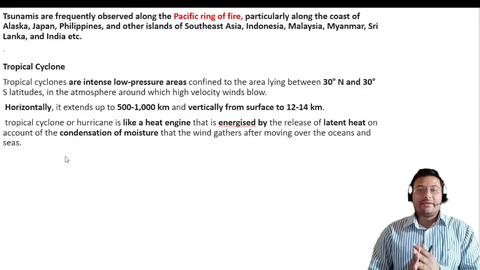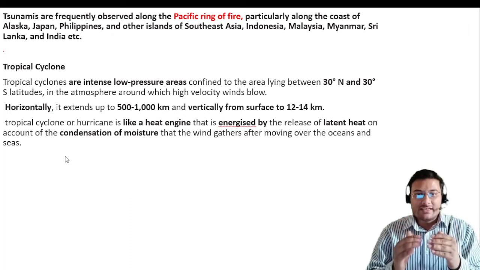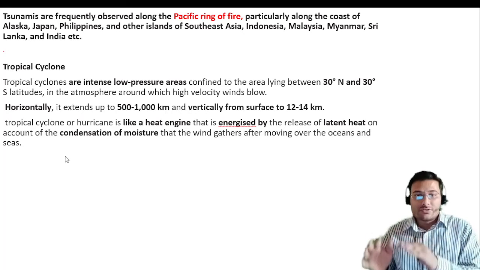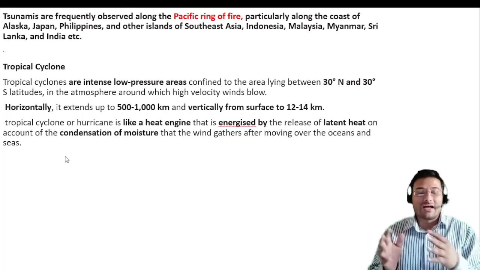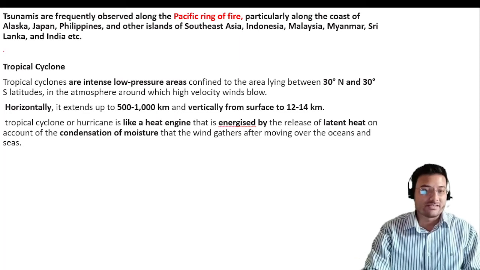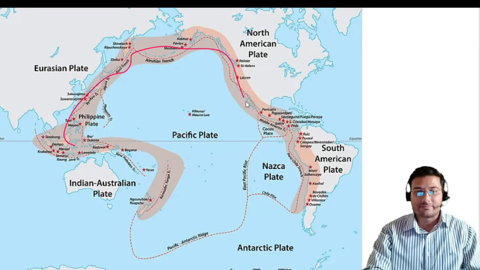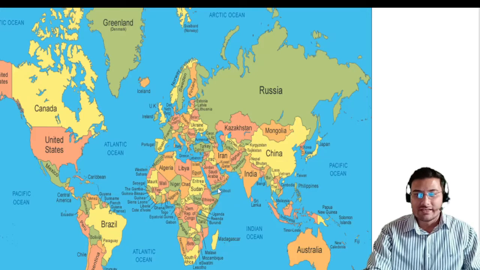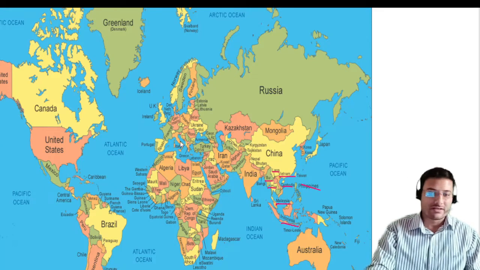If we talk about tsunami, we see them generally in the Pacific ring of fire and the coast of Alaska, Japan, Philippines, and other islands of Southeast Asia, Indonesia, Malaysia, Myanmar, Sri Lanka, and India. Here you can see the Pacific ring of fire. Okay, this is South America, North America, Eurasian plate, and here is Australia, and these are South Asian countries. Here you can see Myanmar, Laos, Vietnam, Cambodia, Thailand, Malaysia, Indonesia, Philippines.